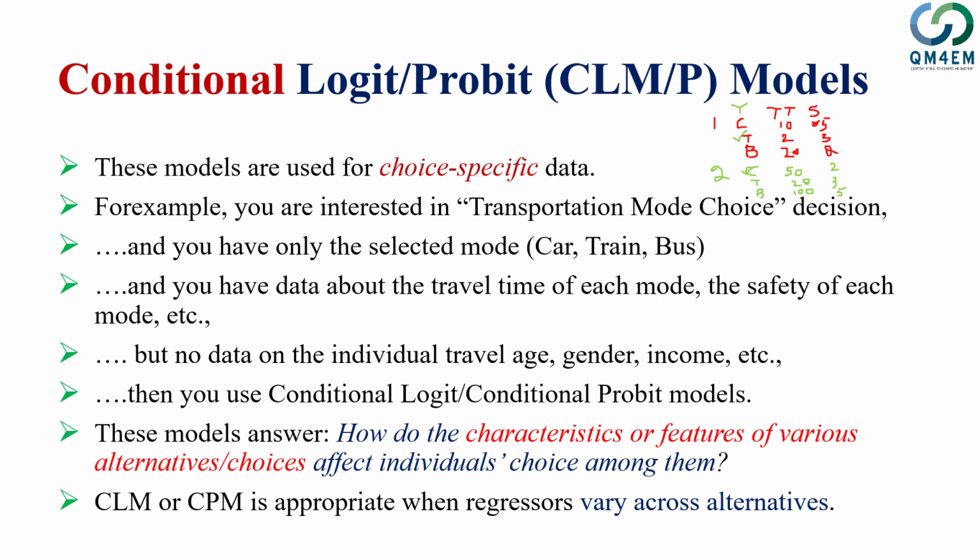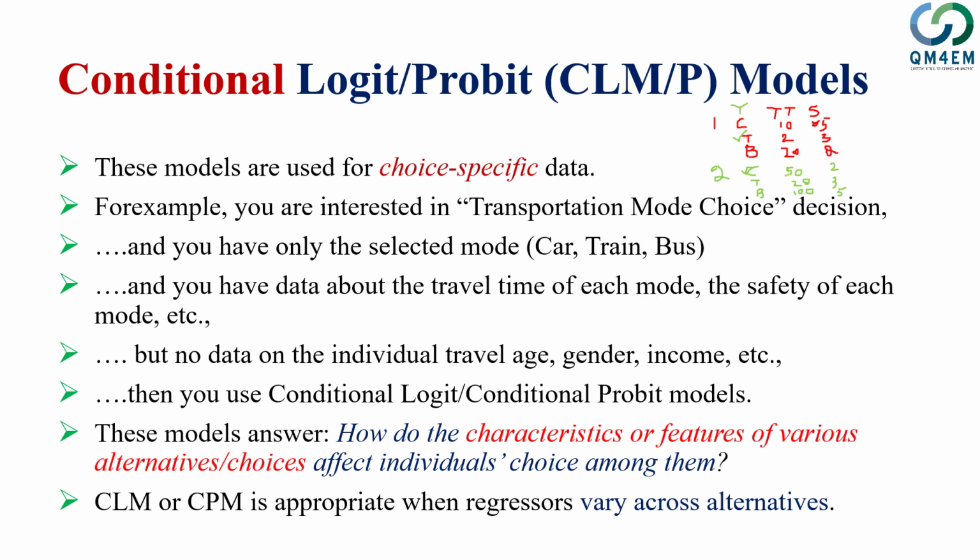The explanatory variables here are travel time and safety, so they vary across the choices. It was not the case when we were looking into individual specific choices. There, the regressors were varying across the individuals, but the travel time, safety and all these remained the same.